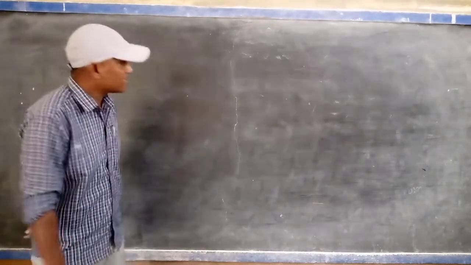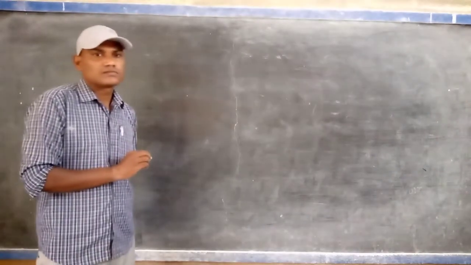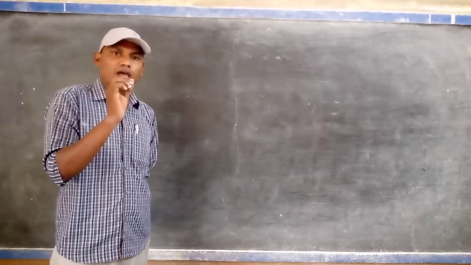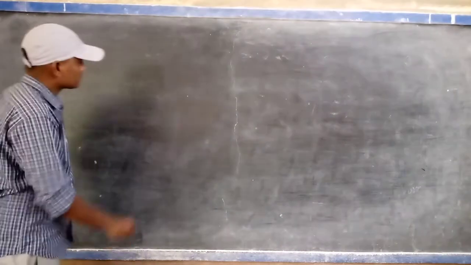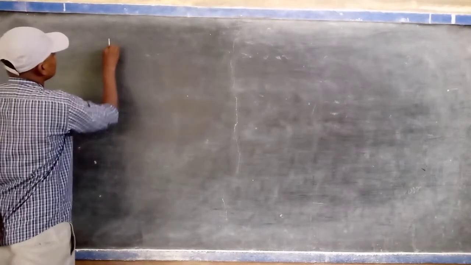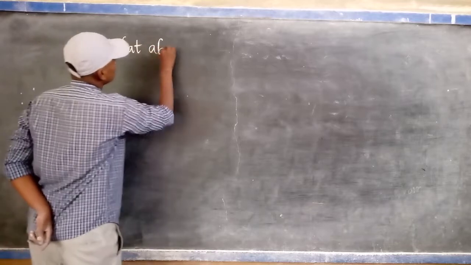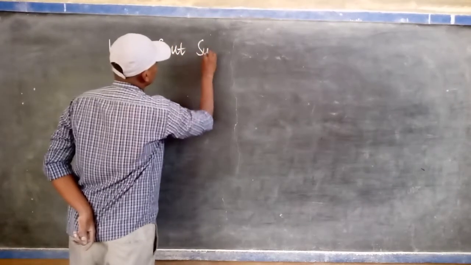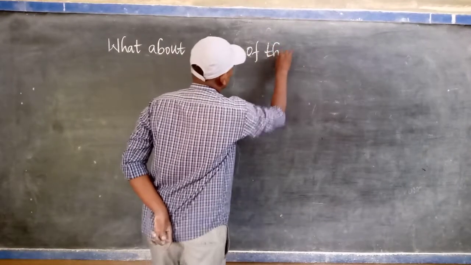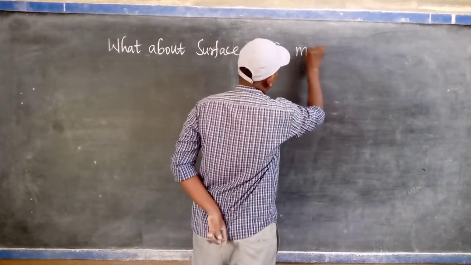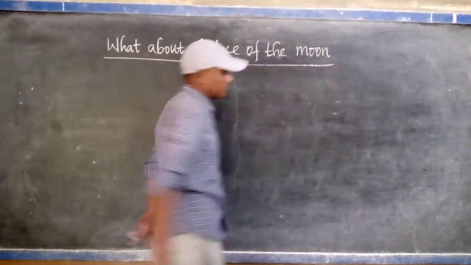Now, before going to the eclipse, we discuss a simple topic: what is the surface of the moon?